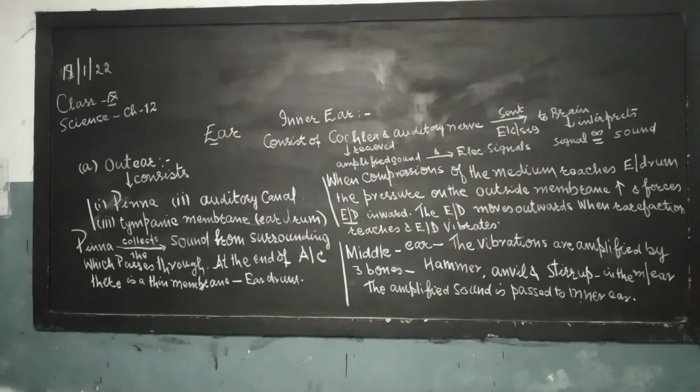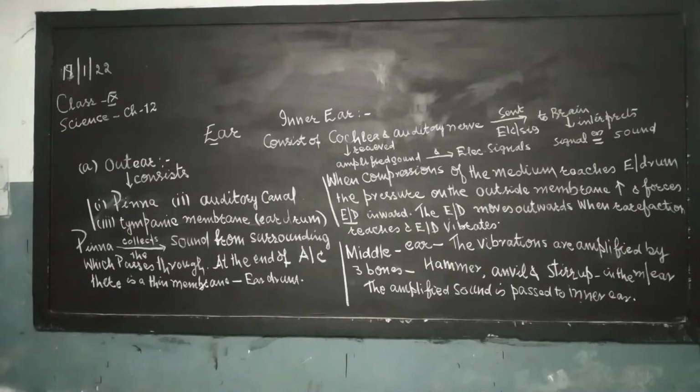Here, look at me on the board, and I am trying to explain to you the inner ear. The inner ear consists of two parts, cochlea and auditory nerve. What is the function of the cochlea? It receives amplified sound and converts this amplified sound into electrical signals.